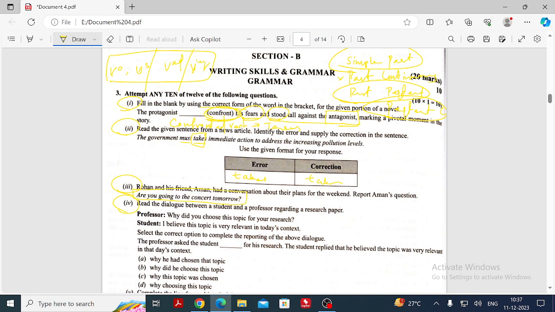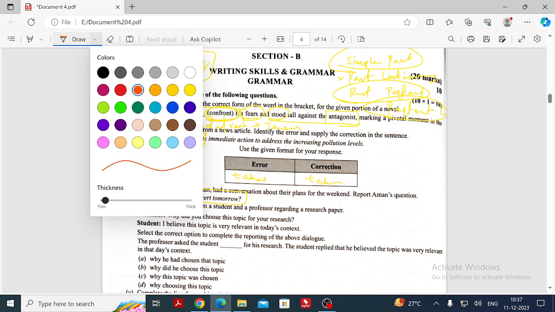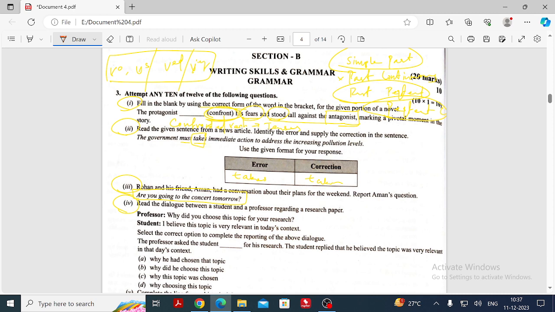Just now we have discussed how we should find out the sentence type. What sort of sentence is this? It is a question form, obviously. But next to that we have the pattern: what is the structure of the sentence? The sentence starts with a WH word or a helping verb: Are you going?